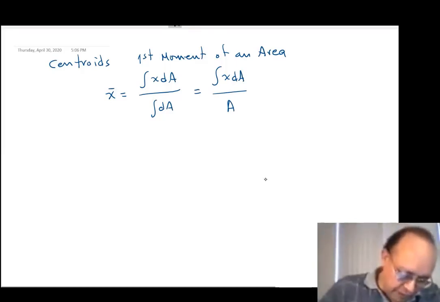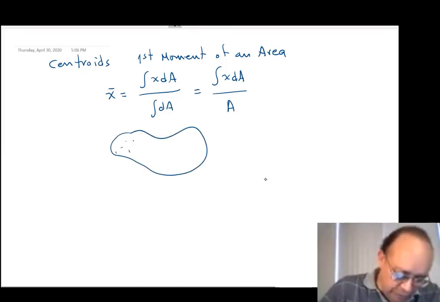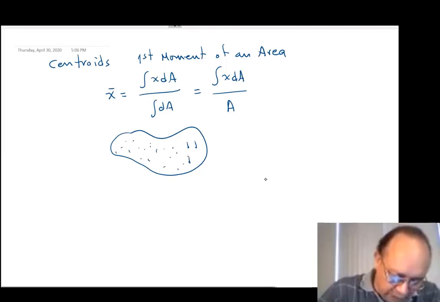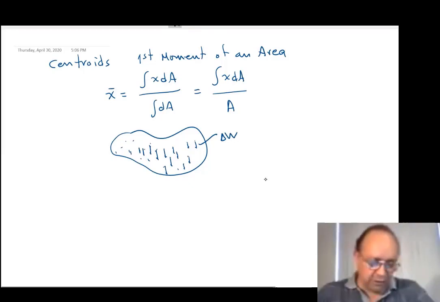As we said, an object is made of many particles. Each particle has its own weight. The earth is pulling down every single component of the object, those delta W that we mentioned the other day.